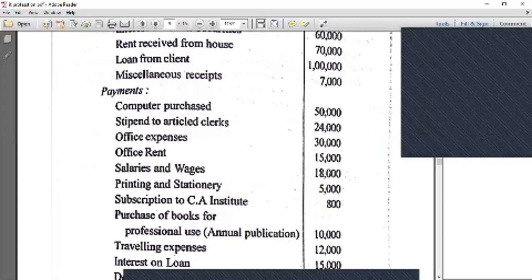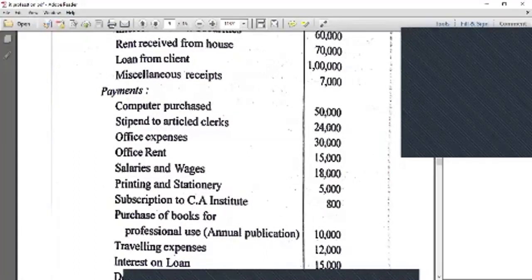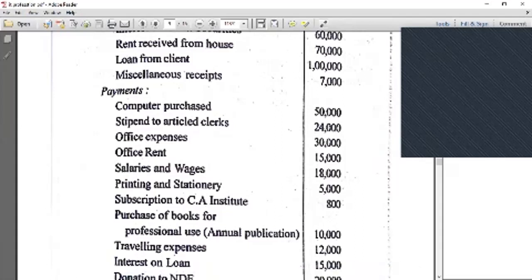The depreciation rate is not given in this problem, so we have to assume computers at 60 percent depreciation and books at 40 percent depreciation. Stipend to the articled clerks is related to the profession, and office expenses, office rent, salary and wages, printing and stationery, subscription to CA Institute, and books are all related to our profession.